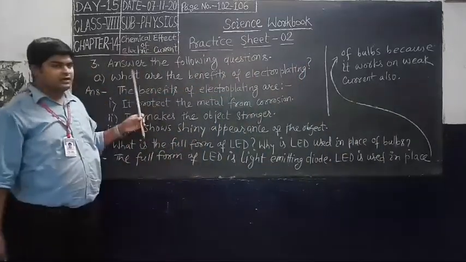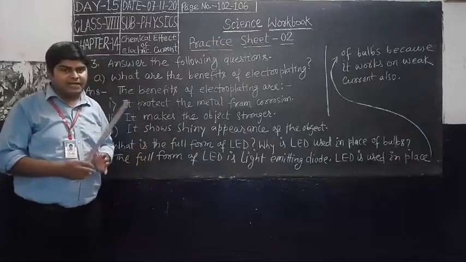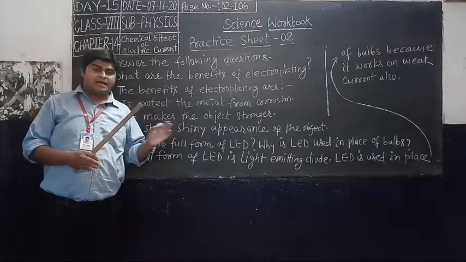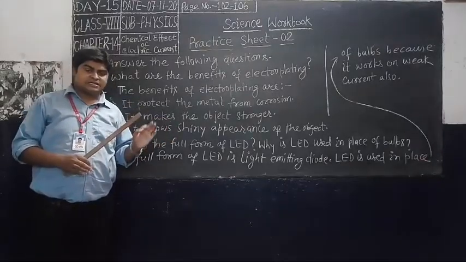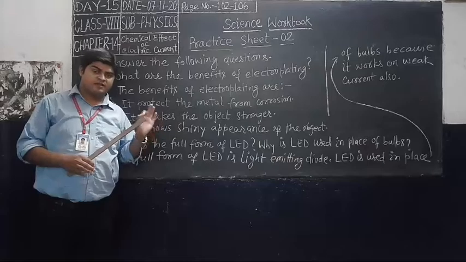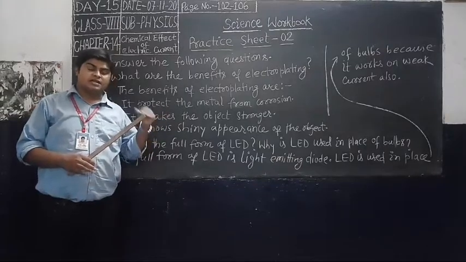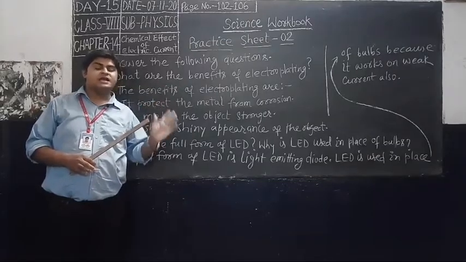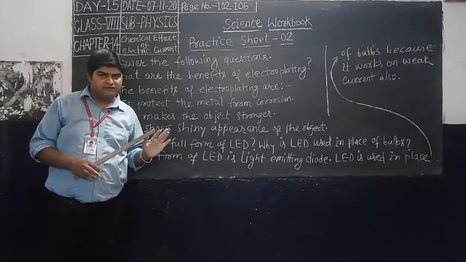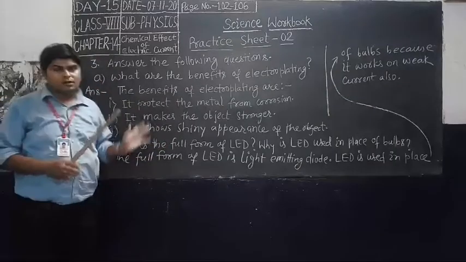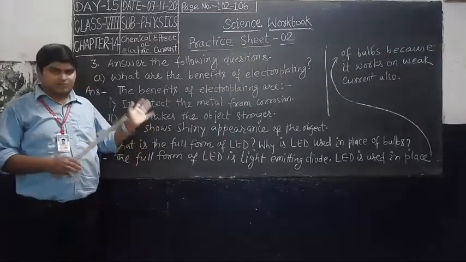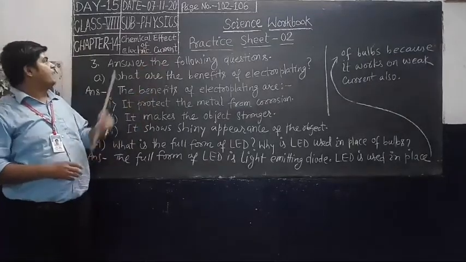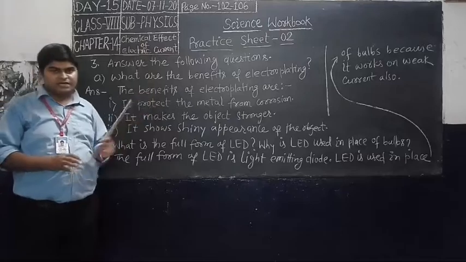Students, question number 4. In question number 4, you will draw a labelled diagram to show that electroplating is done by copper and iron. You will draw this with the help of your reference main science book. In that book this figure is given, so you will draw that figure and label the diagram by yourself. Students, today I have solved all questions, some questions of practice sheet 1 and practice sheet 2 from your science workbook of chapter 14, chemical effect of electric current.